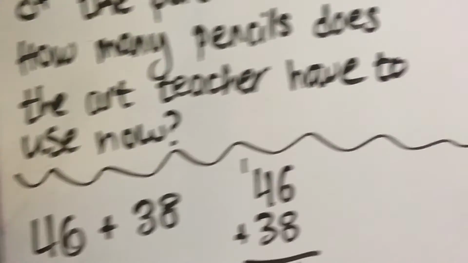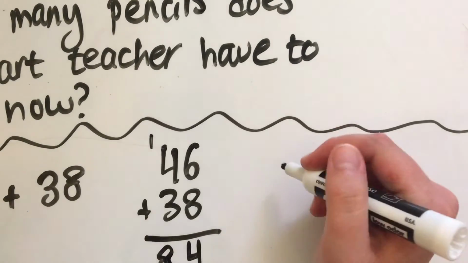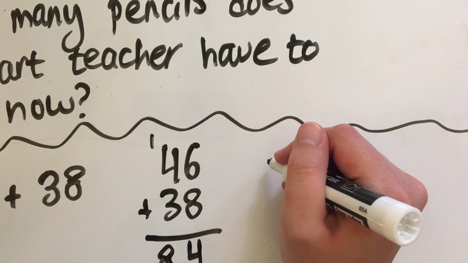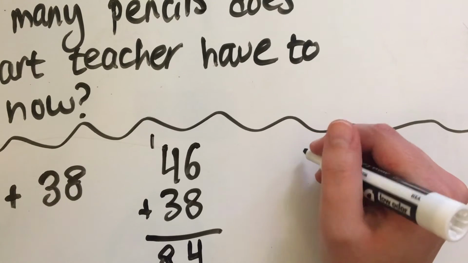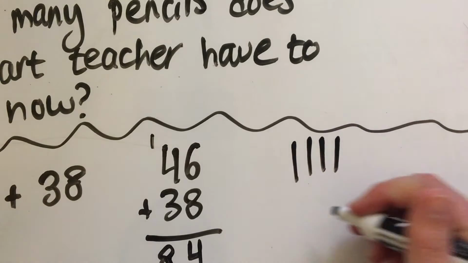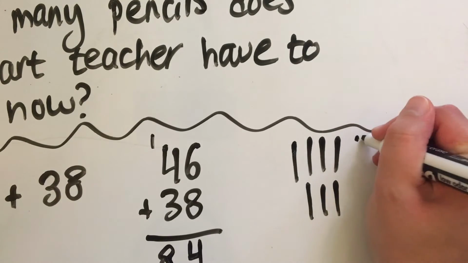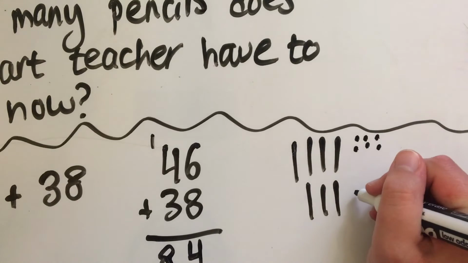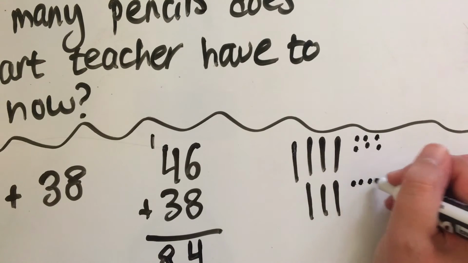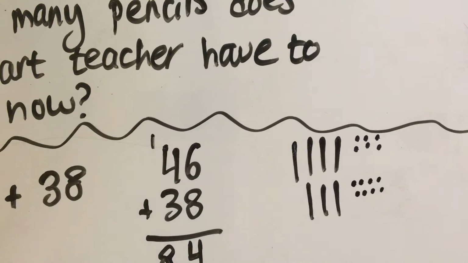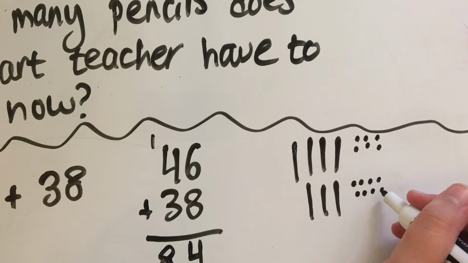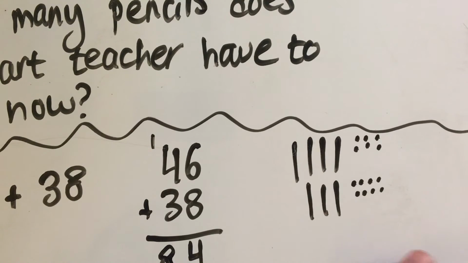Something else you might see us doing in our classroom is breaking this into tens and ones again. So we'll do 1, 2, 3, 4 ten rods. 1, 2, 3 more ten rods. It's different from subtraction. We have to put two groups because we're putting two groups together. Then 6 tens, and then 8 tens down here with 38. 3, 4, 5, 6, 7, 8. Now we are going to have to regroup here because I can tell you already, when we add up our ones, we only have room for one digit in the ones place.